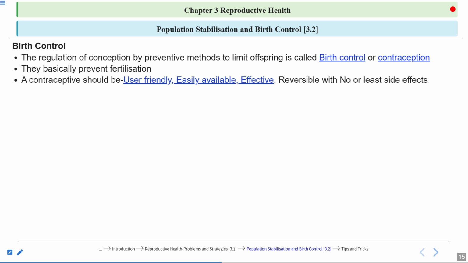So what do we mean by the contraceptive methods being reversible? It means that if any person, female or male, stops using these contraceptive methods, then the female can again conceive. So these contraceptive methods should be reversible. When the individual is using the contraceptive method, there will be no pregnancy in the female. And if they remove these contraceptive methods or devices, then the female can again conceive.